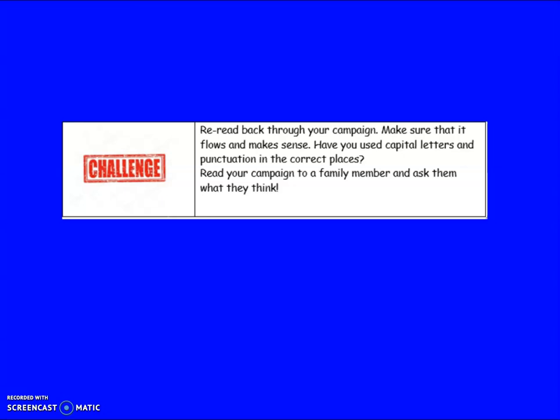Then you'll have another paragraph explaining that you understand that other people have different opinions, and giving your examples why you don't necessarily agree with those opinions. Then you will have just finished your summary or conclusion, okay? I want you to reread it and make sure that everything flows and makes sense. Make sure you've used capital letters and punctuation in the correct places.